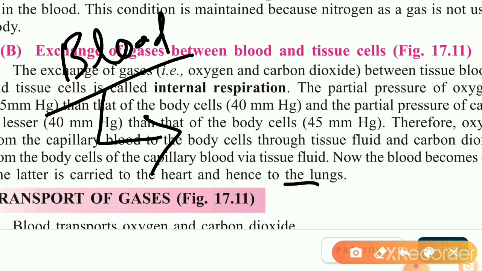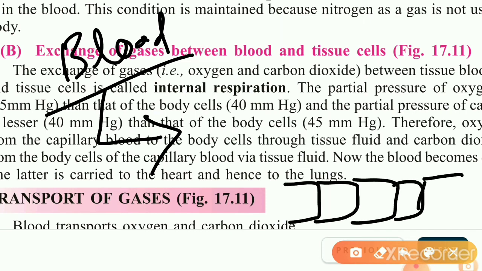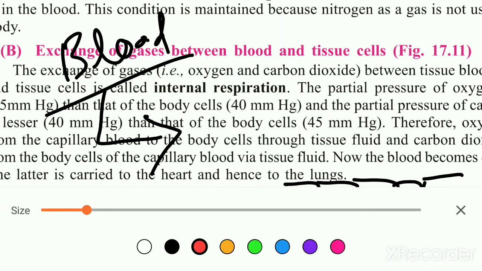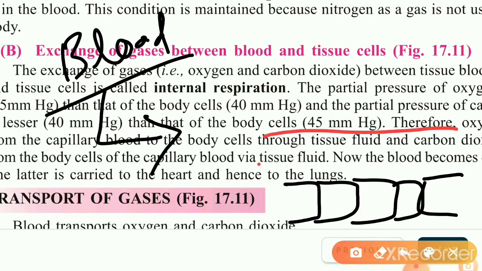Suppose these are the body cells, and here is a blood capillary. This is the blood capillary containing blood inside it, and this blood has hemoglobin within it, and this hemoglobin carries oxygen with it.